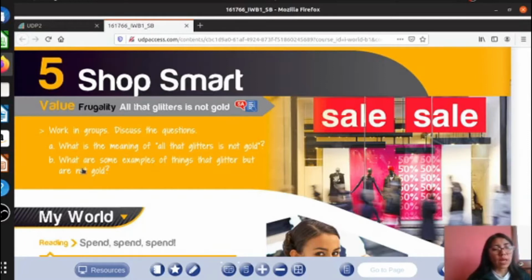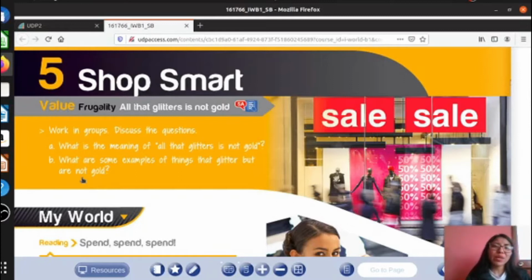It says, what are some examples of things that glitter but are not gold? Okay, so tell me, when do you use that expression? ¿Cuándo utilizamos esta expresión? Okay, maybe we can use this expression when you buy something online, cuando compramos algo en línea, because we see the picture and it is beautiful, okay?